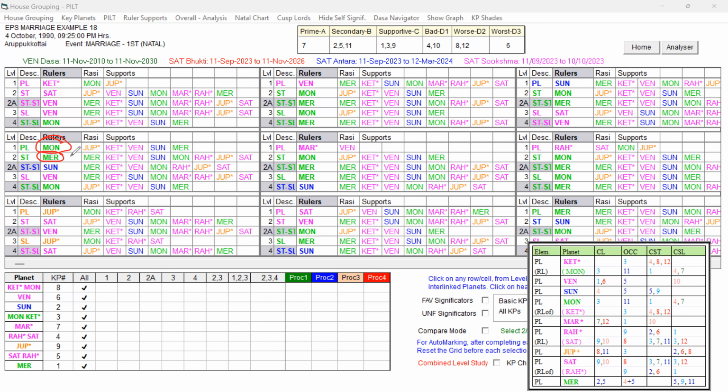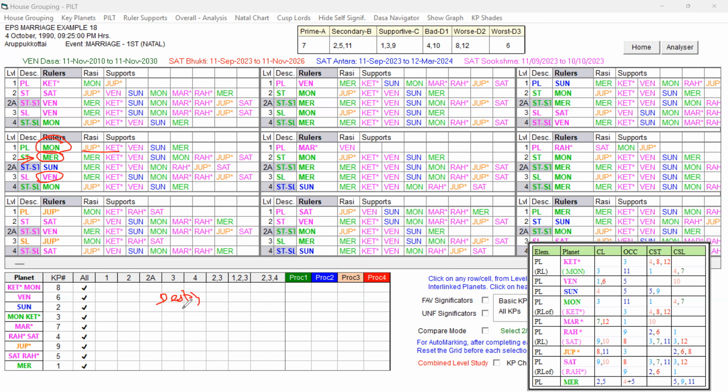Moon and Mercury. Importantly Mercury, because Mercury is a strong favorable key planet, and Moon also, we can say that. The unfavorable key planets, not strongly unfavorable, but which are weakening the destiny, are Venus, Jupiter and Ketu. So we have to keep it in mind.